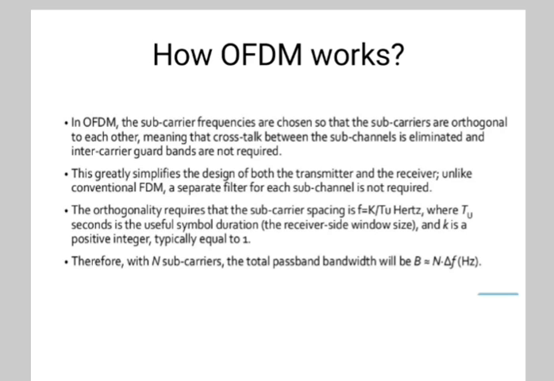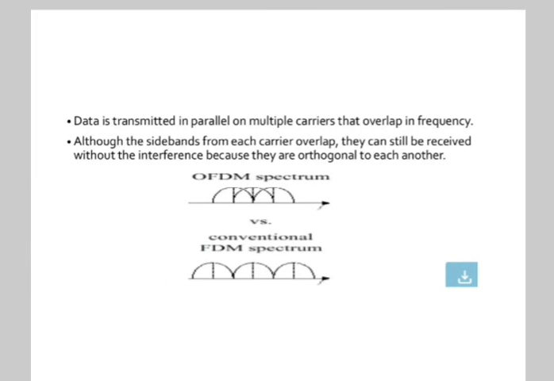If frequency deviation occurs in the substreams, they will not be orthogonal anymore, due to which interference between the signals will occur. The diagram plots FDM versus OFDM to depict the saving in bandwidth obtained. In the previous slide, we have seen the diagram of the FDM spectrum and the OFDM spectrum.